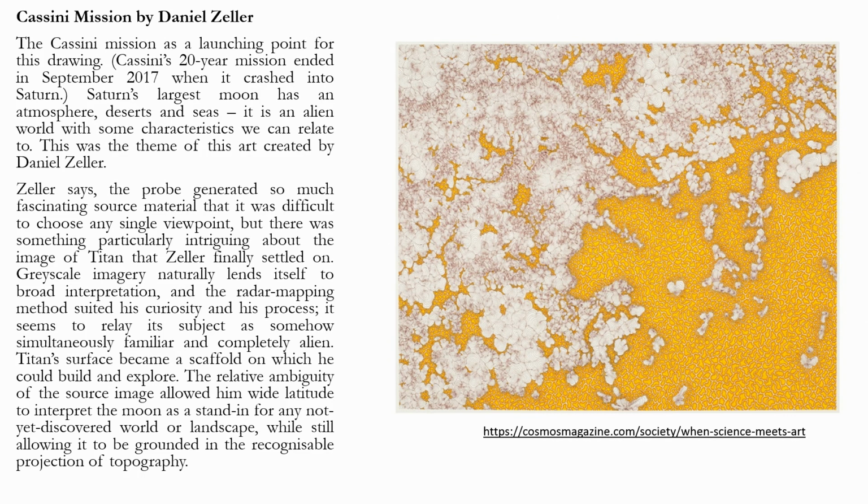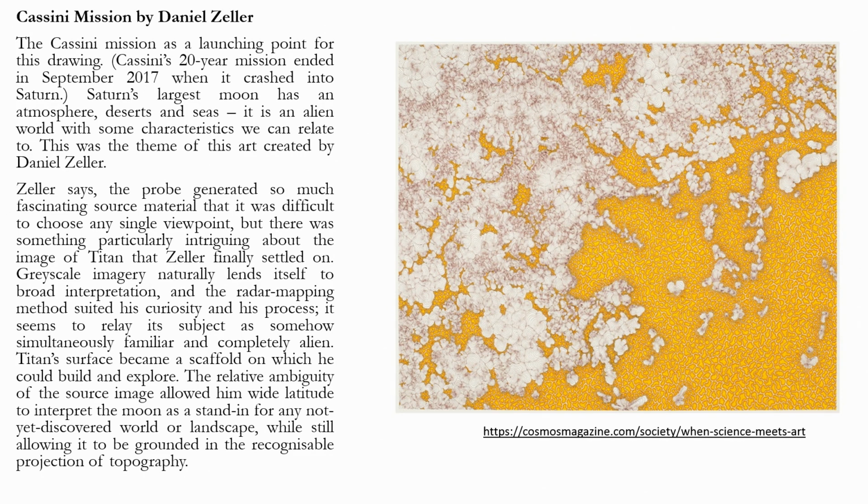Zeller says the probe generated so much fascinating source material that it was difficult to choose any single viewpoint, but there was something particularly intriguing about the image of Titan that Zeller finally settled on. Grayscale imagery naturally lends itself to broad interpretation, and the radar mapping method suited his curiosity and his process.